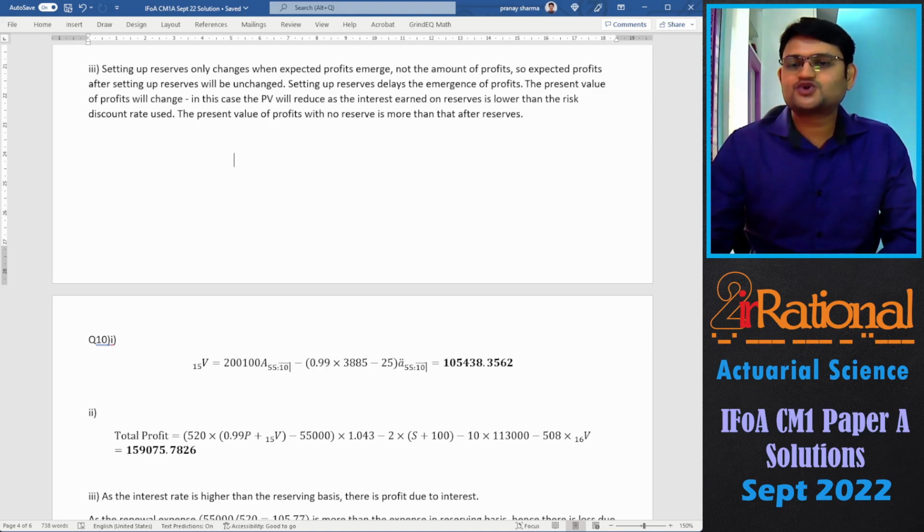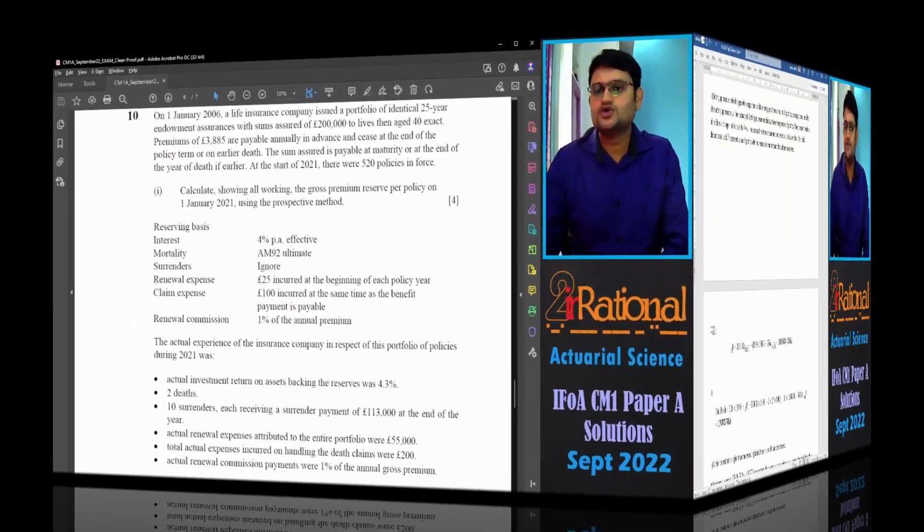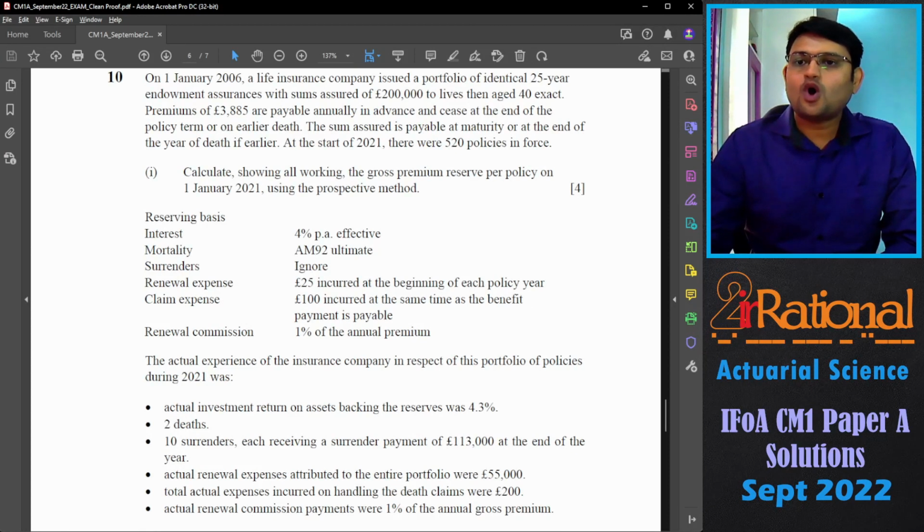Let's go to the next question. So question number 10 reads, on 1st January 2006, a life insurance company issued a portfolio of identical 25-year endowment assurance with the sum assured of 200,000 to life then aged 40 exact.